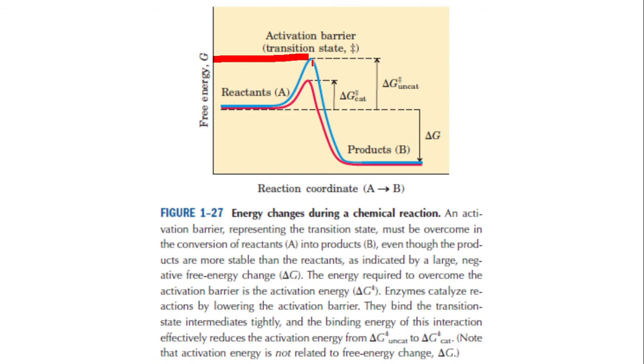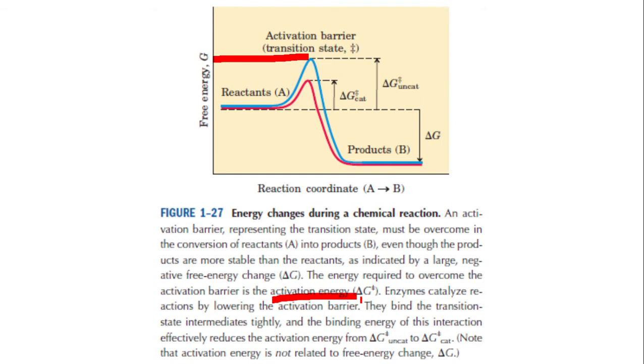Any molecular species possessing that much energy will be converted into the product, and we say they are in a transient transition state. The difference in energy between the reactants and the transition state is to be supplied. That is the activation energy. That activation energy should be supplied.